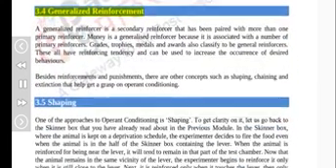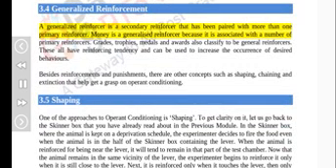3.4 Generalized reinforcement. A generalized reinforcer is a secondary reinforcer that has been paired with more than one primary reinforcer. Money is a generalized reinforcer because it is associated with a number of primary reinforcers. Grades, trophies, medals and awards also qualify as generalized reinforcers. These all have reinforcing tendency and can be used to increase the occurrence of desired behaviors.